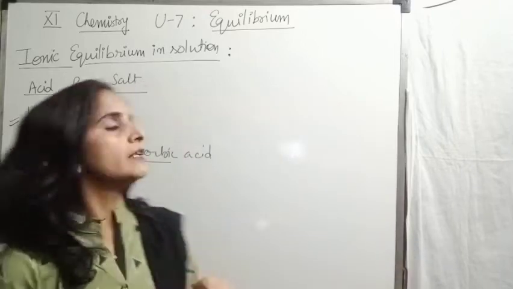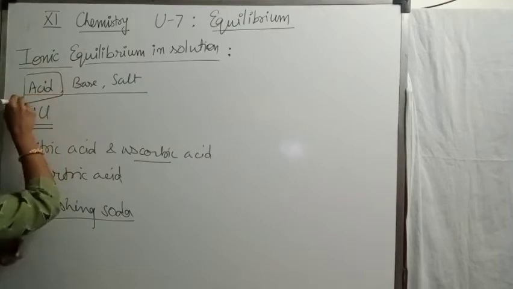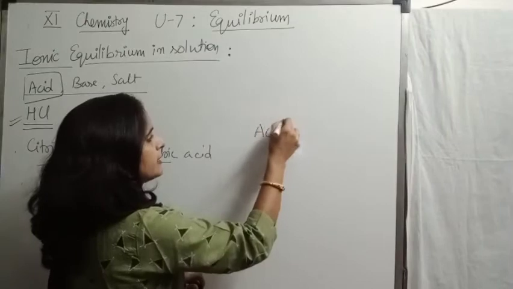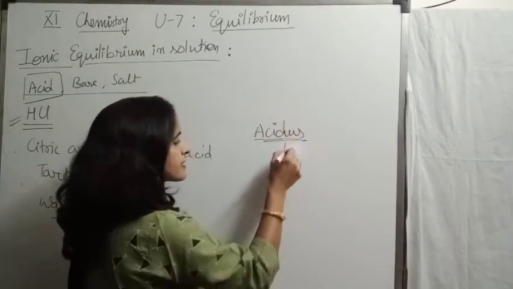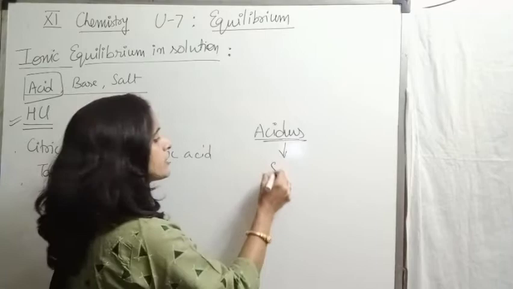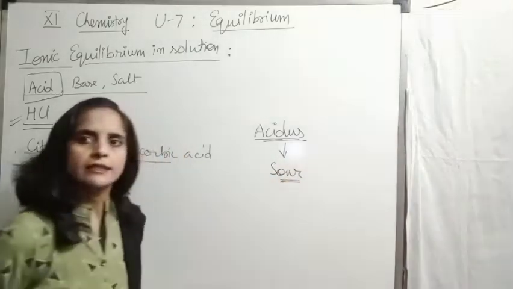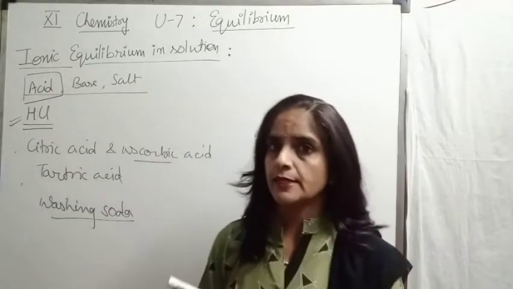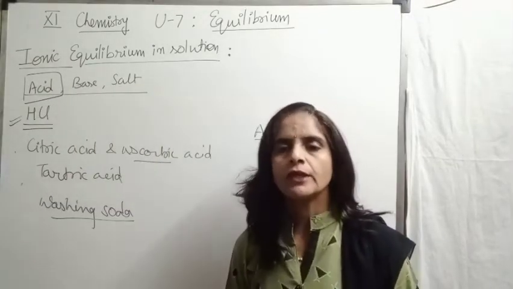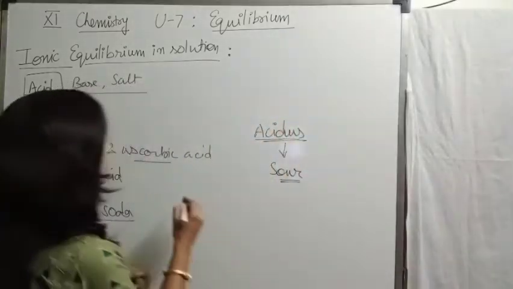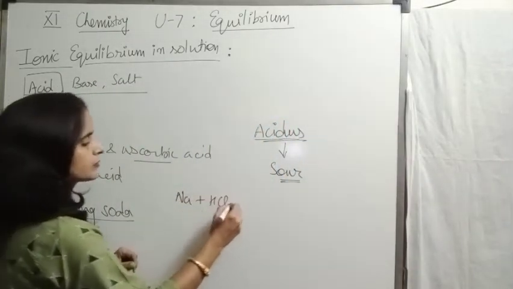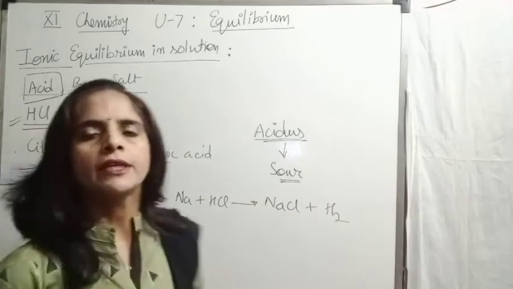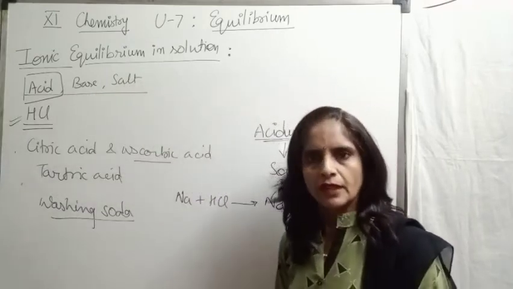Even the name acid is based on this. The word acid is from the Latin word acidus. The meaning of acidus in Latin is sour in taste. That's why it is named acid, because most of the acids are sour in taste. They give hydrogen on reaction with metals, like sodium plus HCl gives NaCl plus hydrogen. So on reaction with metals, they liberate hydrogen gas.